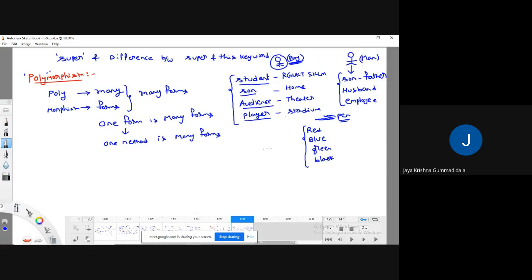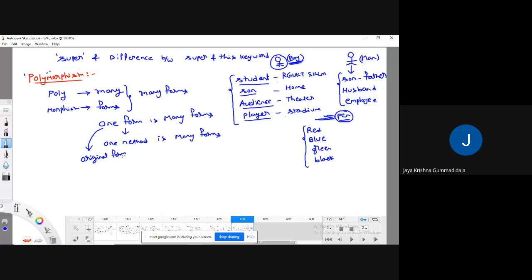Meaning that there are some characteristics for the pen, and those characteristics are applicable to red, blue, green, and black. There are some characteristics for a boy, and those will be applicable to student, son, audience, and player. For a man, these characteristics are applicable to son, husband, and employee. Here, one form means the actual form, that is the original form.